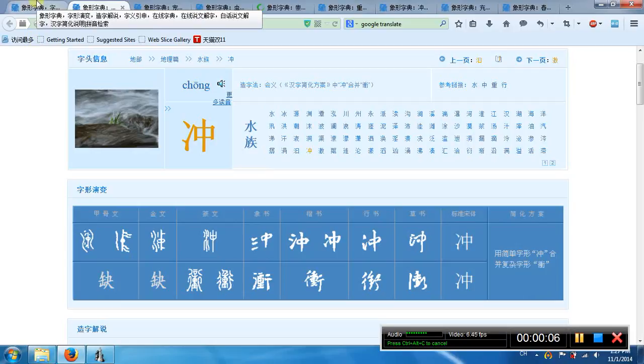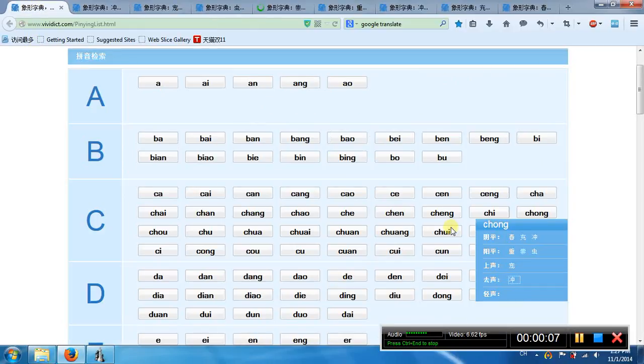Today we talk about the Chinese character. The first one is chong. The first tone chong has 3 characters. The second tone chong has 3 characters. The third tone chong has 1 character. The first tone chong has 1 character.